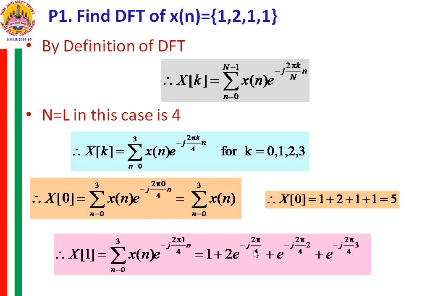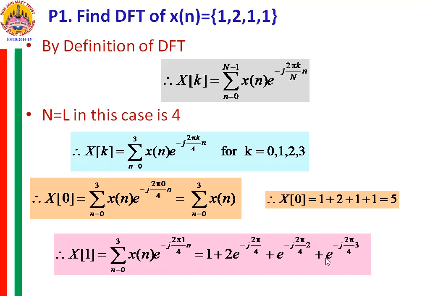So this 2 by 4 is pi by 2, and this 2 is x1. From here you get this 2. Then when you substitute n is equal to 2, this is x2 into e raised to minus j 2 pi into 2 by 4. x2 is 1, so 1 into e raised to minus j 2 pi into 2 by 4. This 2 by 4 you can take as 2 pi by 2, and again this 2 will get cancelled. So for this term you will get e raised to minus j pi.